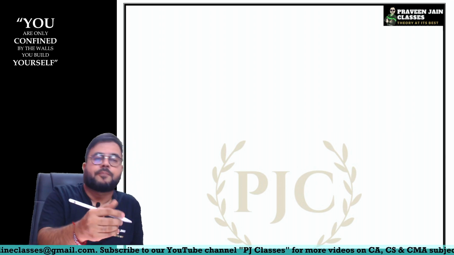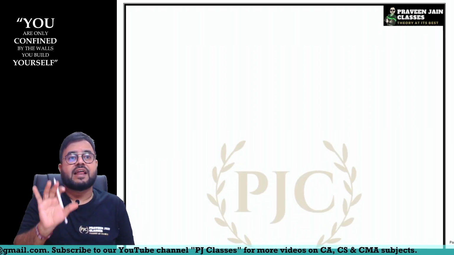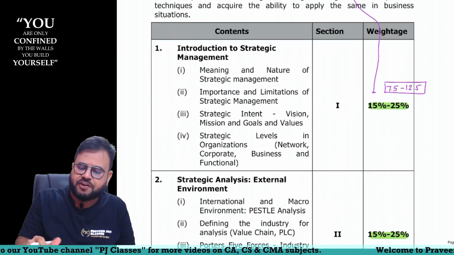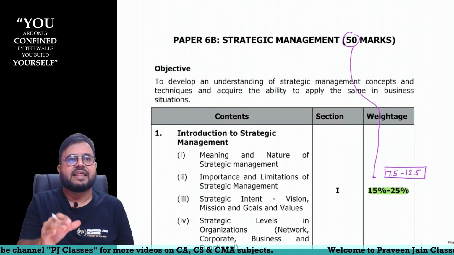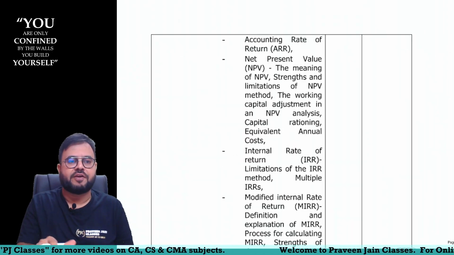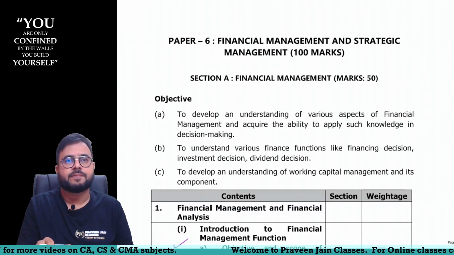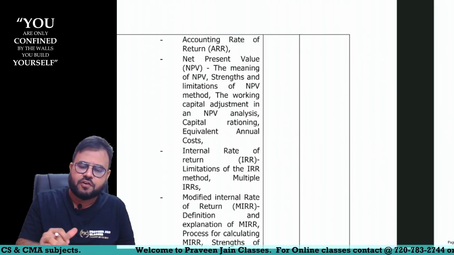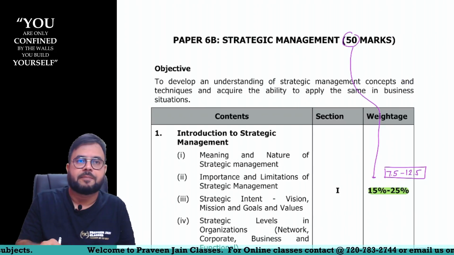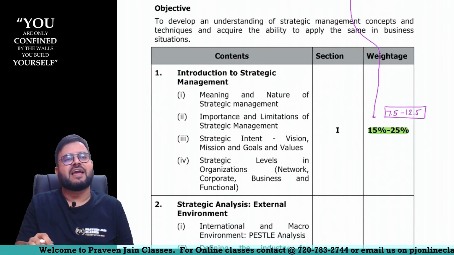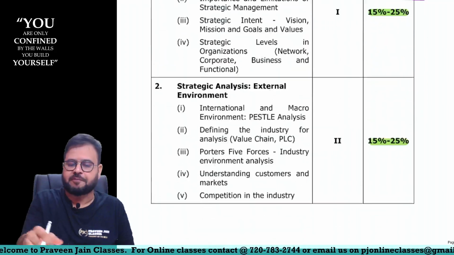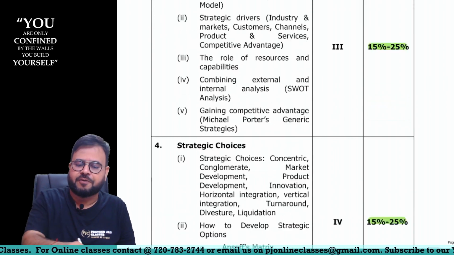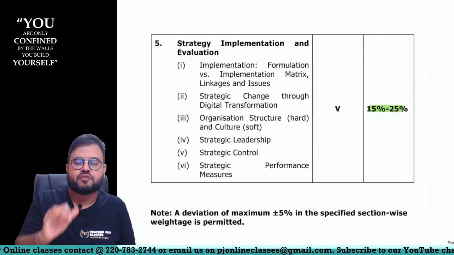So how the approach will be, sir? As I said, there are 5 chapters. And what is the weightage of the chapter, sir? If you see, sir, the weightage scanner given by ICAI. This is a document which I have downloaded from the ICAI website only, sir. There they give you weightage for each chapter. If you observe, it is a 50 marks paper, and for every chapter they have given equal weightage: first chapter 15 to 25%, second chapter 15 to 25%, third chapter 15 to 25%, fourth also same, and fifth also same.